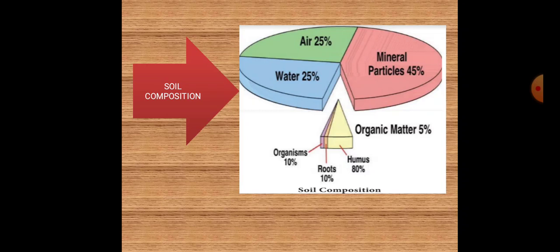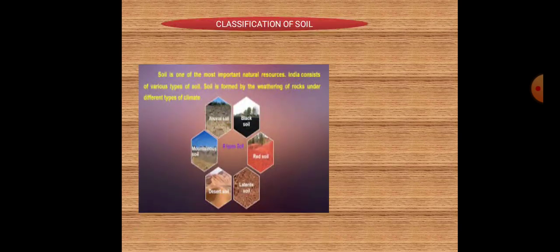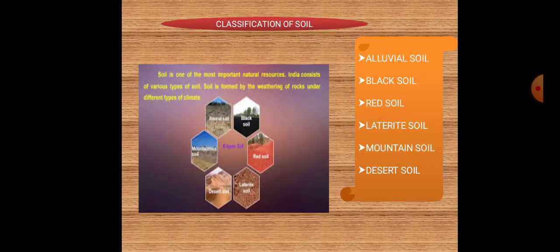Then soil profile. The soil profile is defined as the vertical section of the soil from the ground surface and extending downwards. Now we will see about the classification of soil. Soils are classified on the basis of their formation, color, and physical and chemical properties.